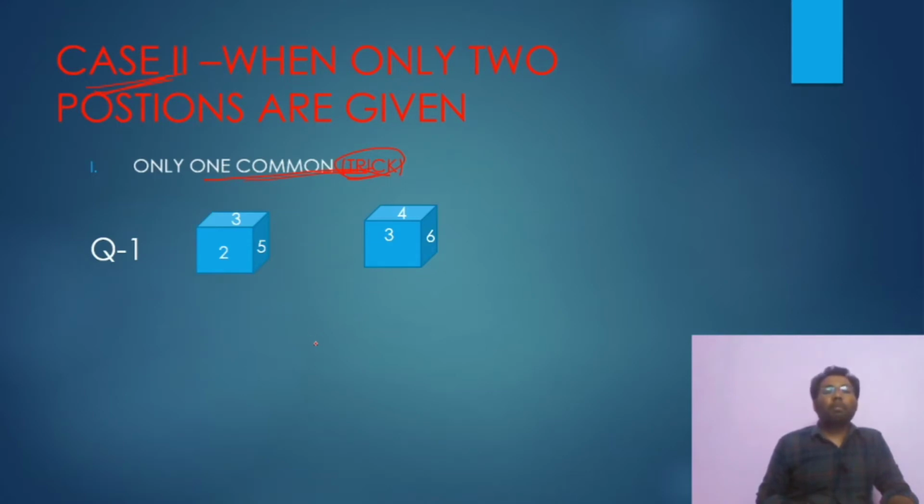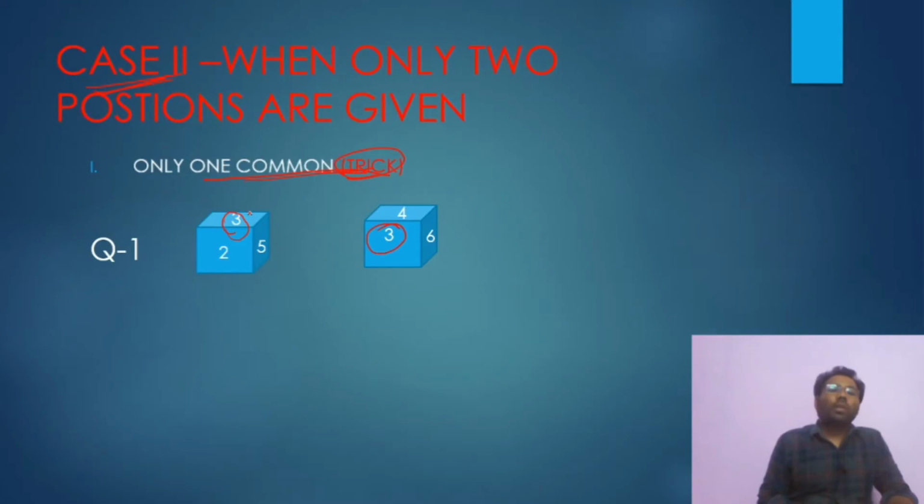So a very simple and tricky solution is there. First of all, we have to look at the number of dice. 2 dice are there. And first of all, we have to look at how many numbers are common. 1, that is 3. So it will be solved by the 1 common trick. If 2 numbers are common, it will be solved by the 2 common trick, but we will do that later. Right now we are studying the 1 common trick only.